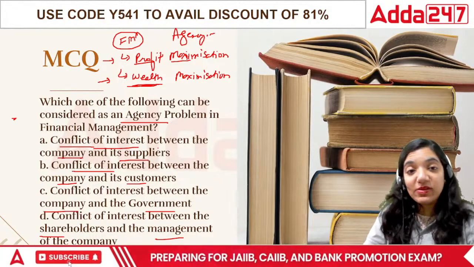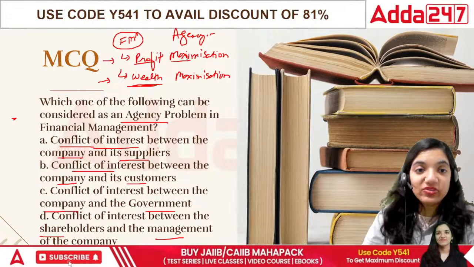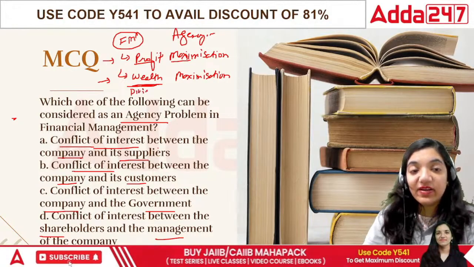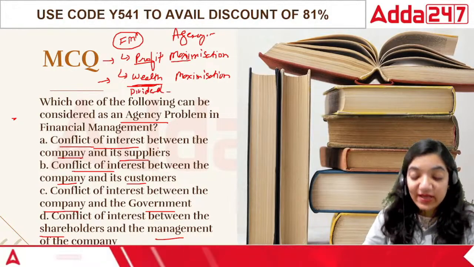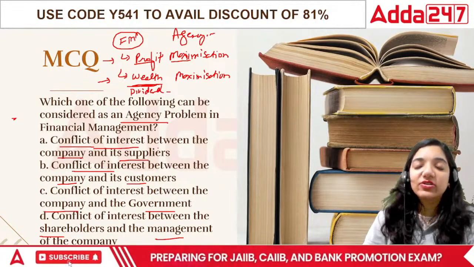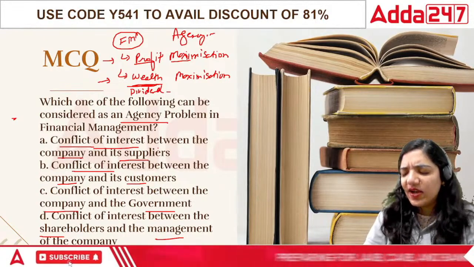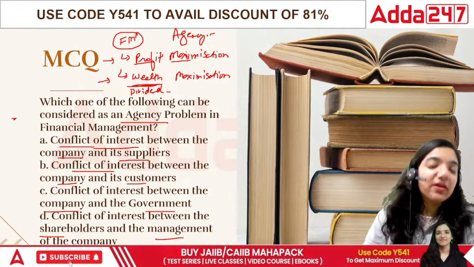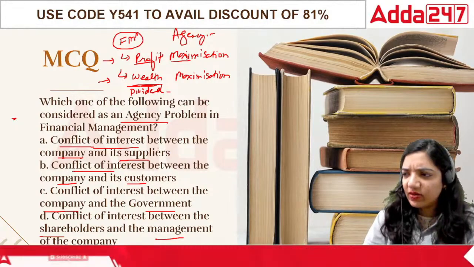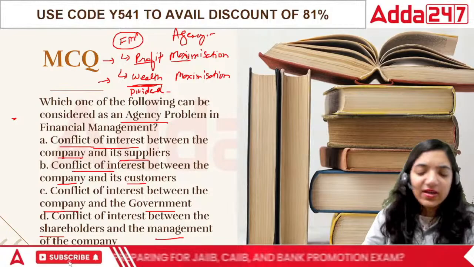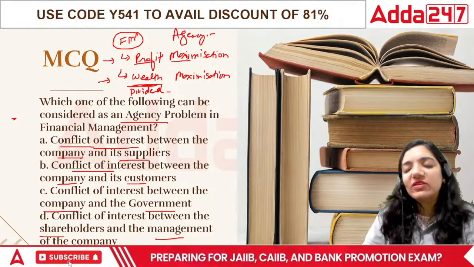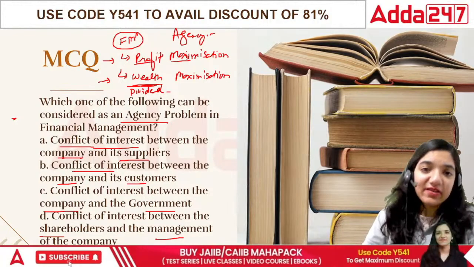Now, the wealth maximization can be in both the forms, everyone. There's no specific thing. It can be dividend, it can be the share price increase. For example, if I talk about the share price of MRF tires, I think MRF tires had crossed 80,000. I saw it last year only. Not right now, but yes, I think I've seen it in the last year that it was at around 80,000, 81,000.